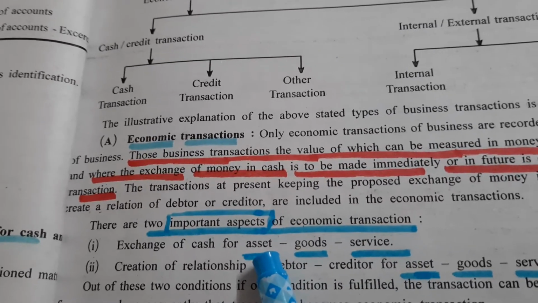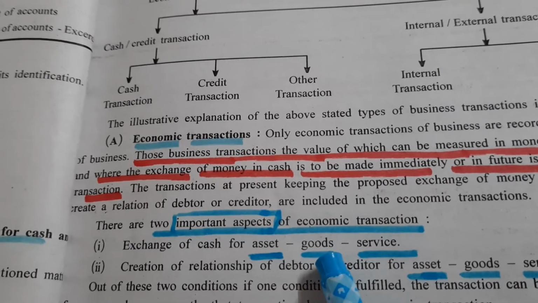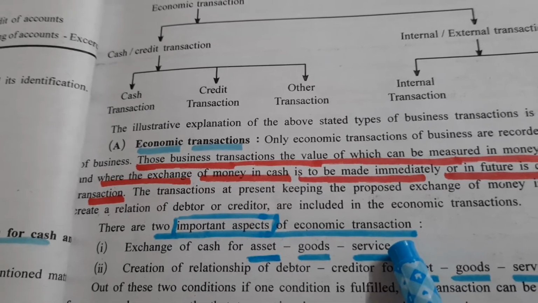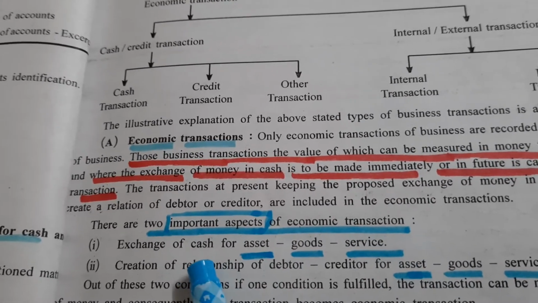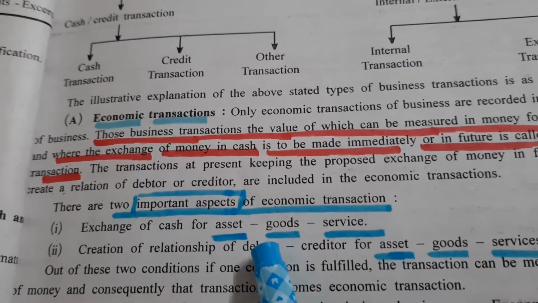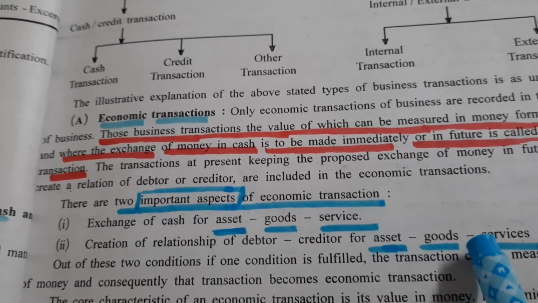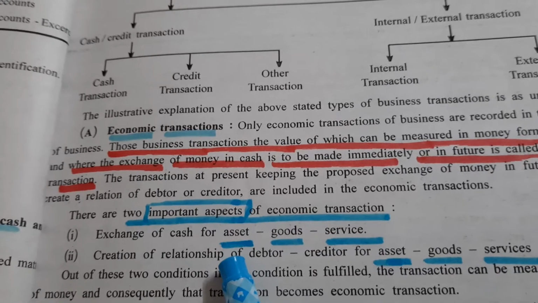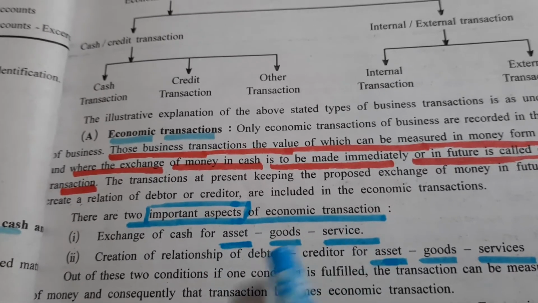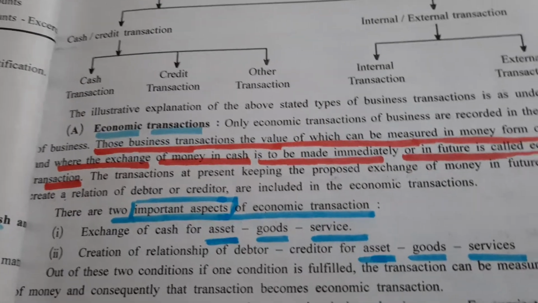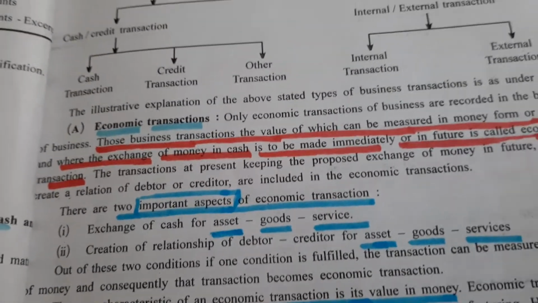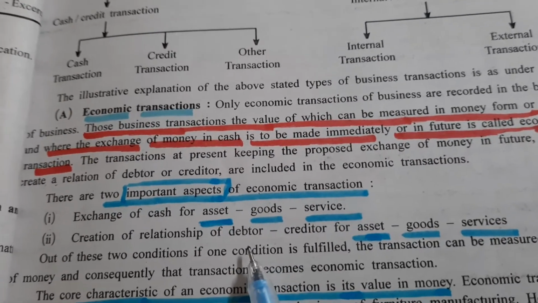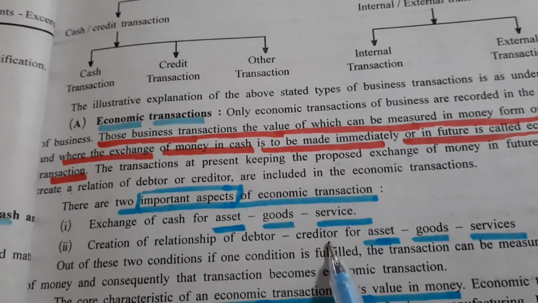You know the meaning of asset, you know the meaning of goods, and service means you are going to employ laborers where you have to pay wages. Next is creation of relationship of debtor and creditor for assets, goods and services. Here we are talking about credit transactions, those transactions where you have not paid money or have not received money. Then in that case, a debtor arises and the relationship of creditor arises.